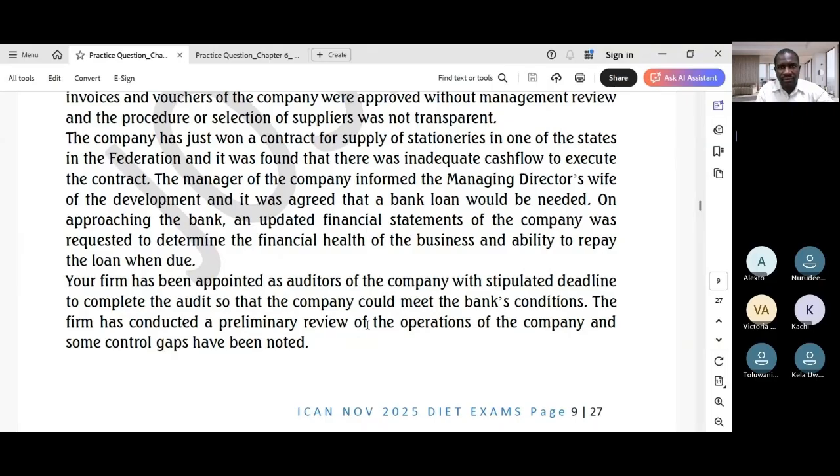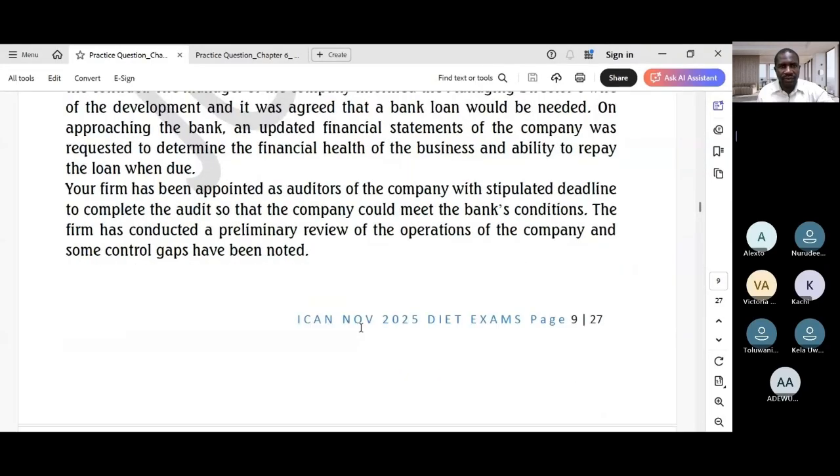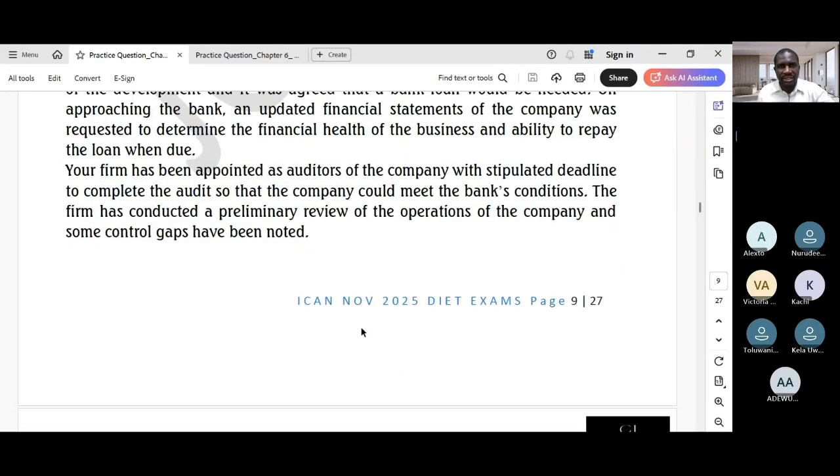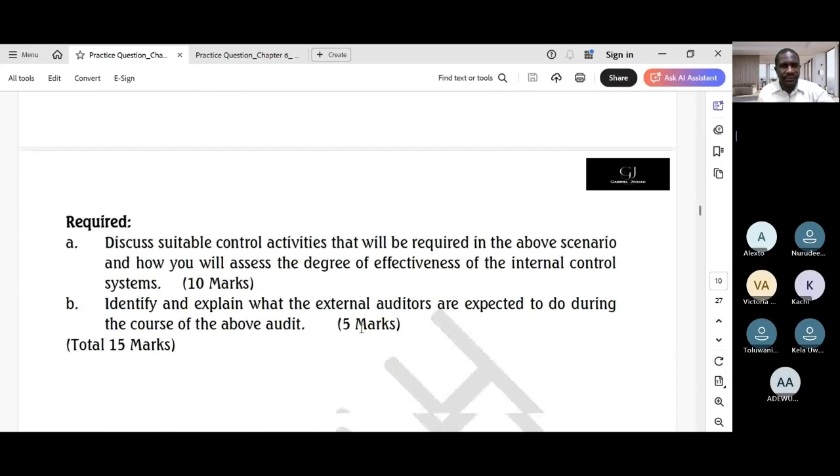The manager of the company informed the MD's wife of the development, and it was agreed that a bank loan would be needed. On approaching the bank, an updated financial statement of the company was requested to determine the financial health of the business and ability to repay the loan when due. Your firm has been appointed as auditors of the company with stipulated deadline to complete the audit so that the company could meet the bank's conditions. The firm has conducted a preliminary review of the operations of the company, and some control gaps have been noted.